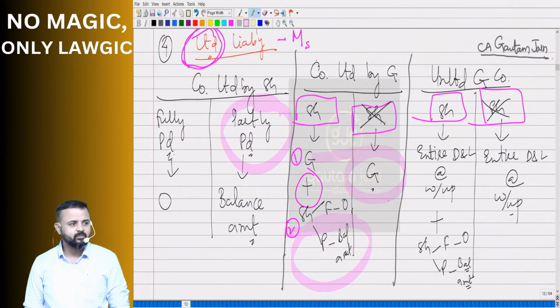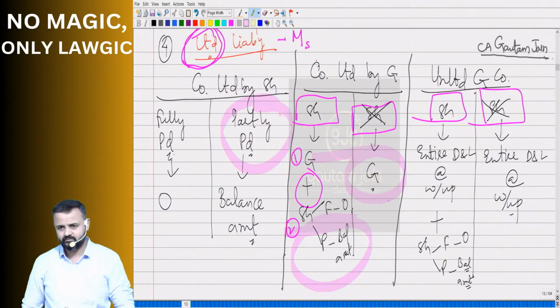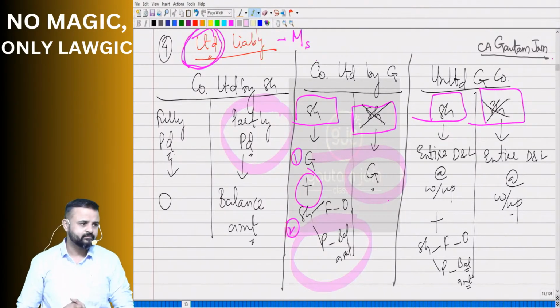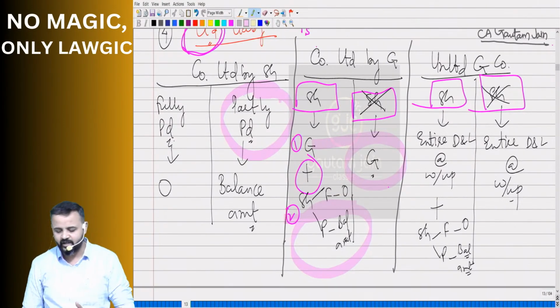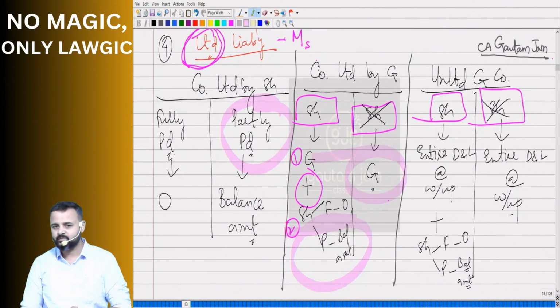No sir, unlimited guaranteed company with shares, then what? Then they will have to pay the entire debts and liabilities arising at the time of winding up. And as far as shares are concerned, again the same thing: if fully paid, then zero; if partly paid, then the remaining amount, balance amount.